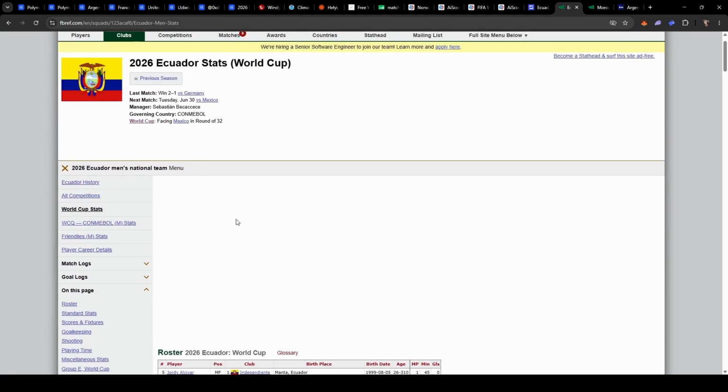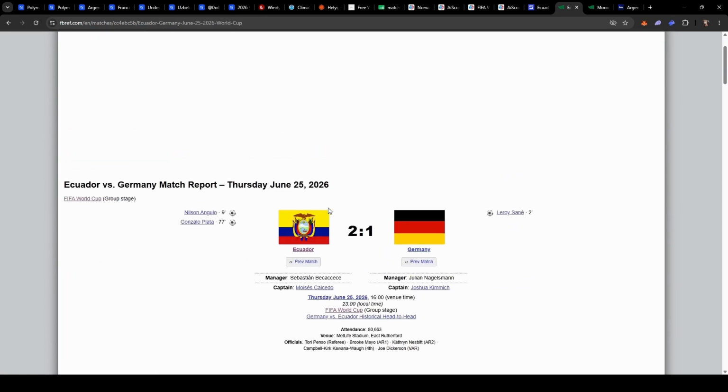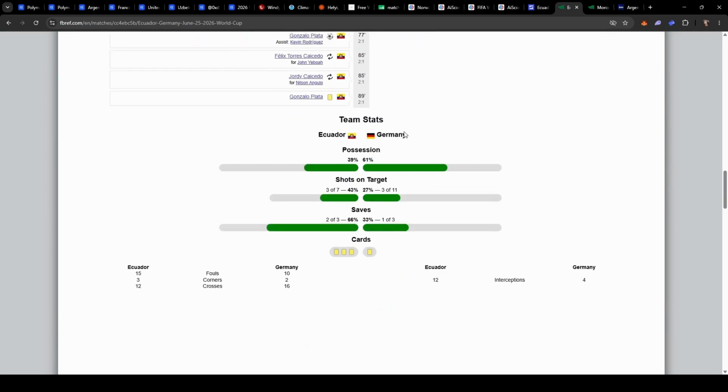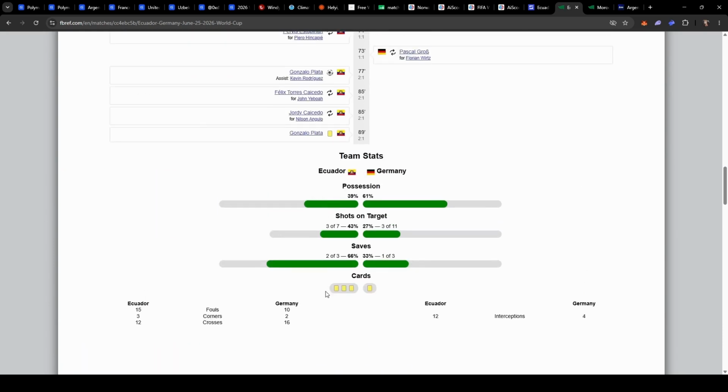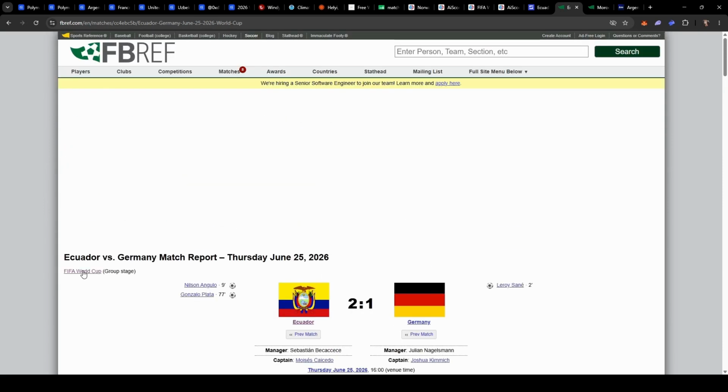So if we look at Ecuador and their recent matches, for example, against Germany, they beat Germany 2-1, which is surprising, isn't it? In fact, for many people it was a surprise, since Germany was the clear favorite, and Ecuador wasn't really considered one. But at the same time, Ecuador beat Germany. This is very, very good for Ecuador, but not so much for Germany. Actually, to be honest, Germany has been playing strangely and poorly throughout the whole tournament. Here you can also see yellow cards, red cards, all the statistics are here as well.